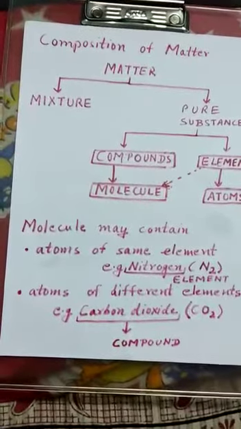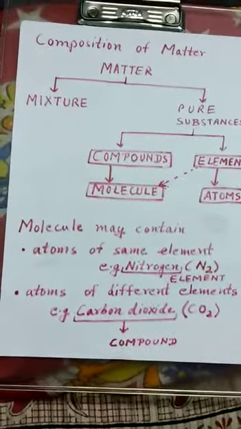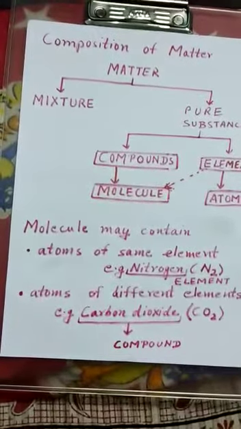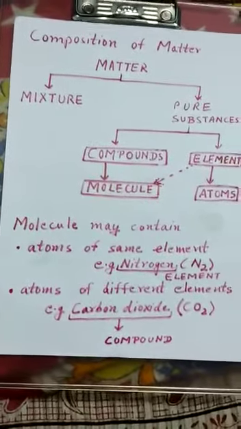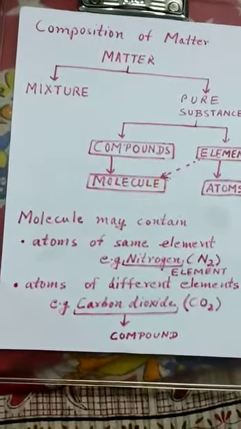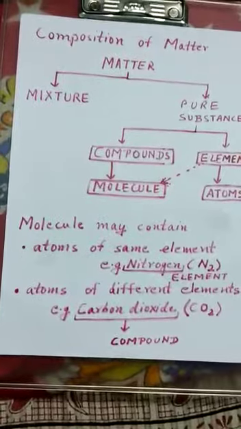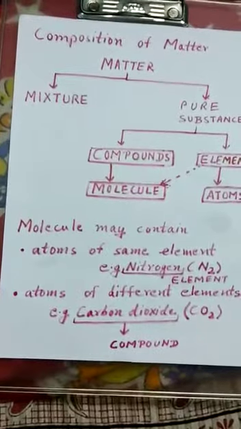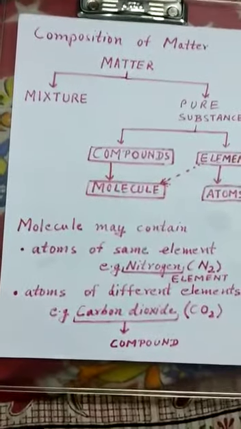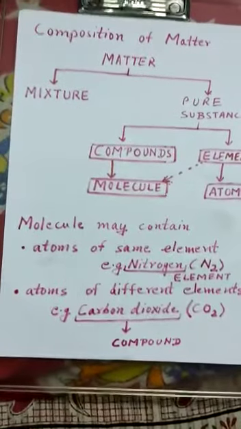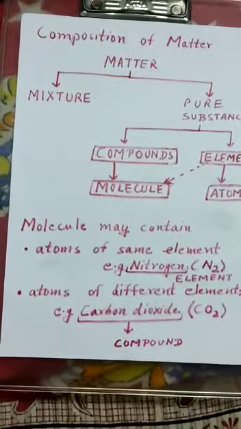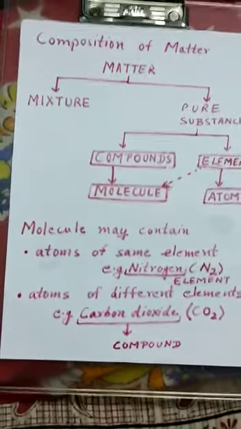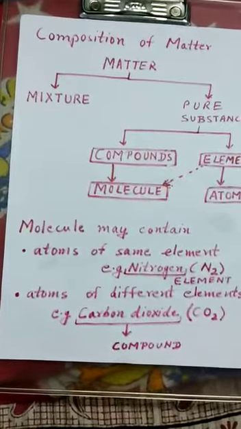But in this chapter, the matter of concern is pure substances. Pure substances contain elements or compounds. So elements and compounds are the pure substances because they contain atoms of the same element or atoms of different elements. Now, an element is the part of matter which cannot be further split by chemical means, and an atom is the smallest unit of an element that takes part in chemical combination.